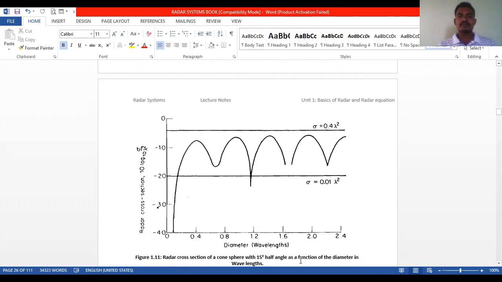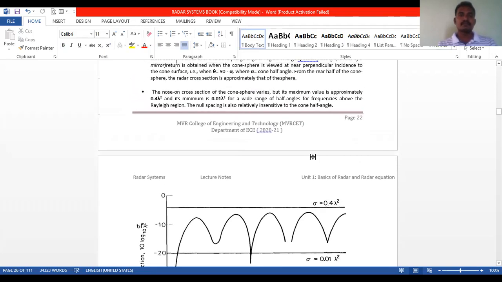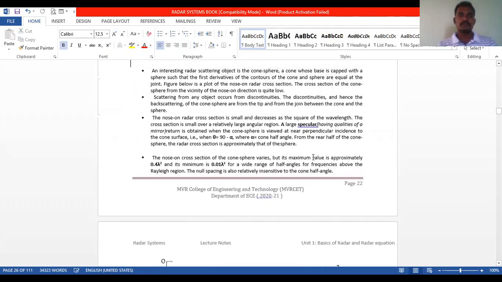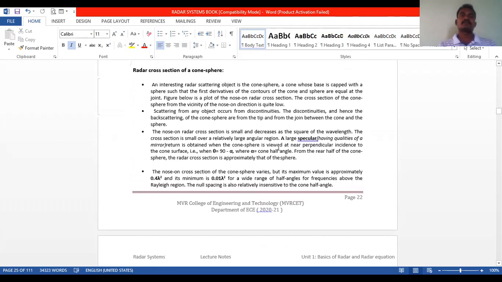So here, this is drawn between radar cross section versus diameter. Diameter is measured in wavelengths. So it is like this. See here, radar cross section of a cone sphere.